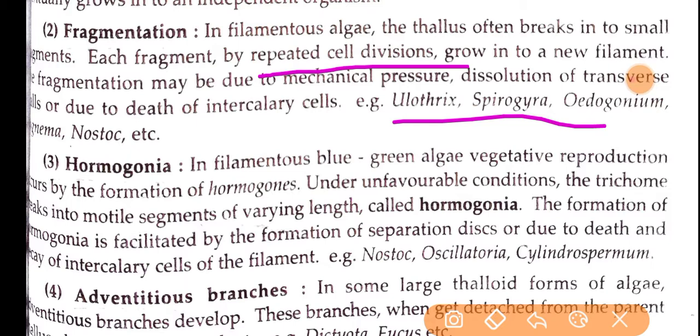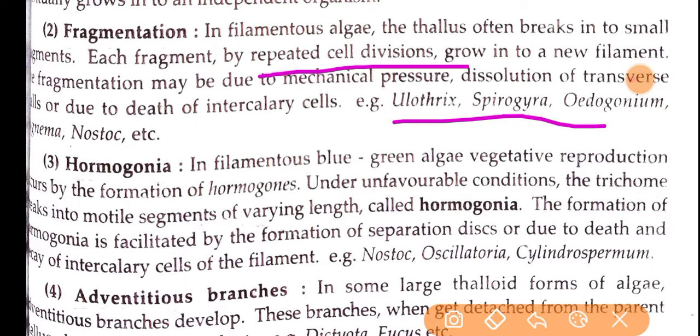What happens is, when any blue-green algae undergoes unfavorable conditions, the trichome will break and form motile segments of different lengths, and we call them hormogonia.